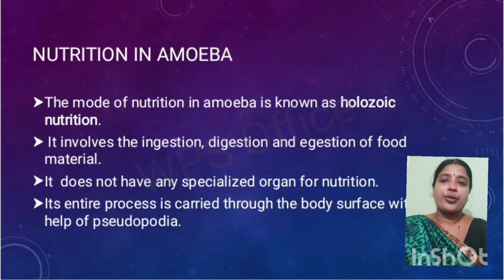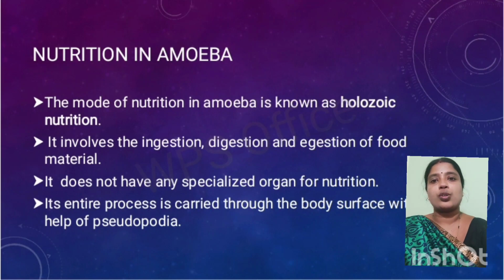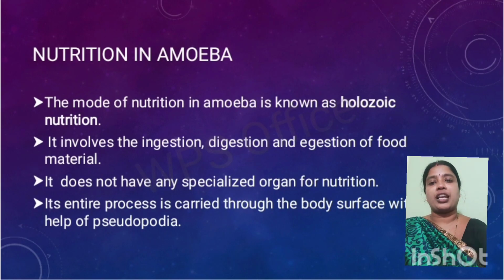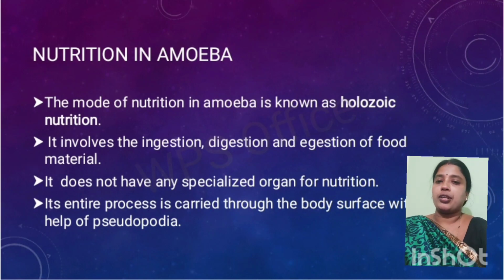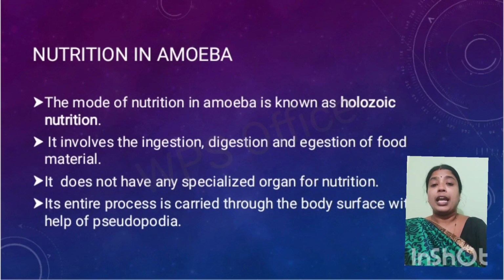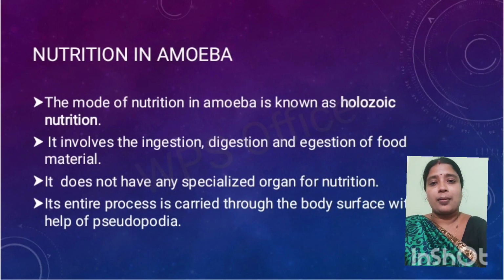The mode of nutrition in amoeba is the holozoic type of nutrition. What is holozoic nutrition? Holozoic nutrition means the type of nutrition in which solid food is taken in directly. It also involves ingestion, digestion and egestion of food material. Even though amoeba is unicellular, these different processes also take place in nutrition in amoeba.